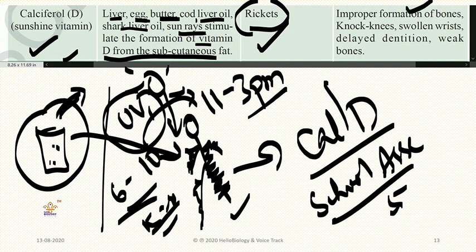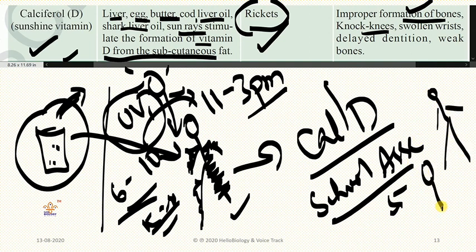Improper formation of bones. Knock knees. Improper formation of bones means bones won't be formed properly. Usually bones are straight, but here bones are formed bent like that. Some pictures you can see on Google. Knock knees means very bulged knees will be present in the knee part.